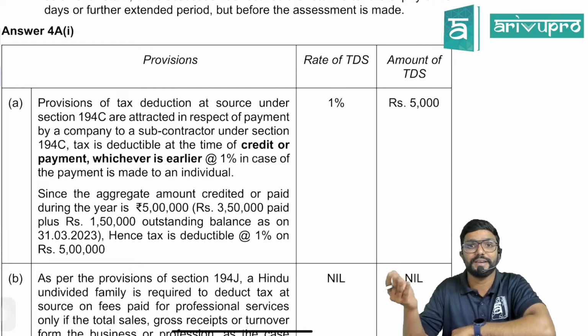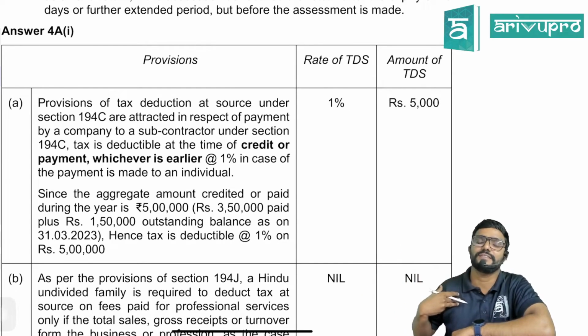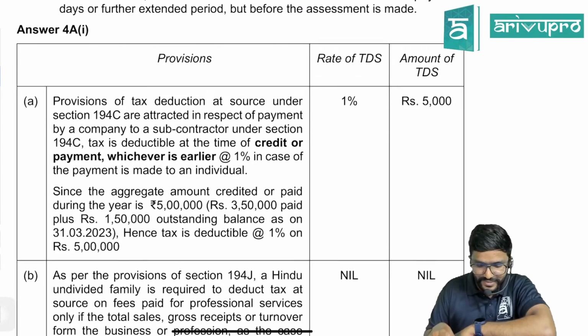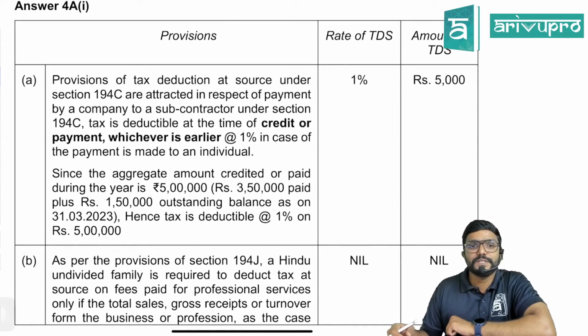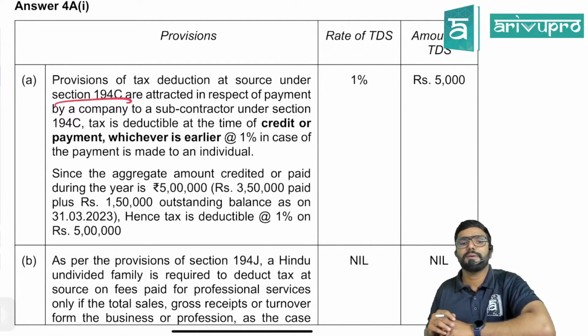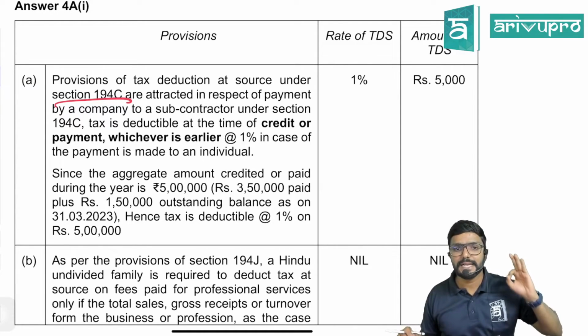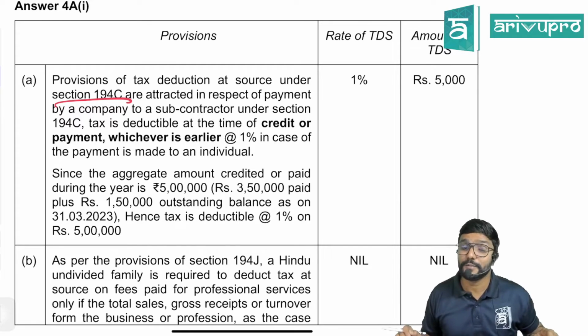Sir, I was supposed to pay. I have given credit, but not yet paid. On that also, I am supposed to deduct TDS. Yes. Provisions of tax deduction at source under section 194C, contract payment, are attracted in respect of payment by a company to a subcontractor under section 194C. Tax is deductible at the time of credit or payment.